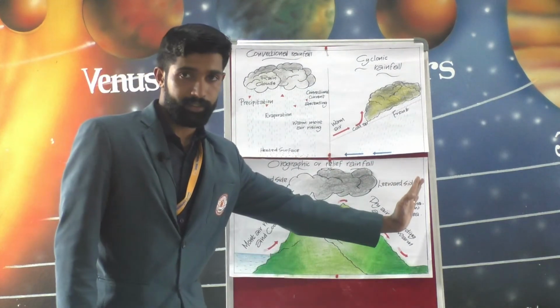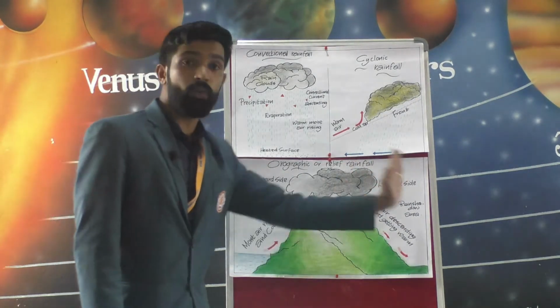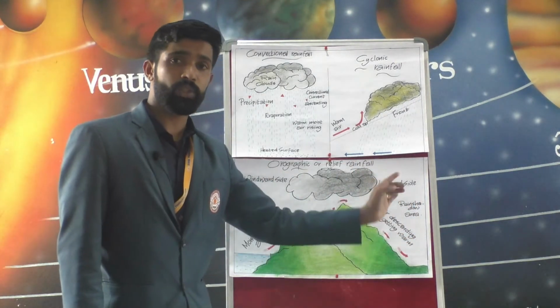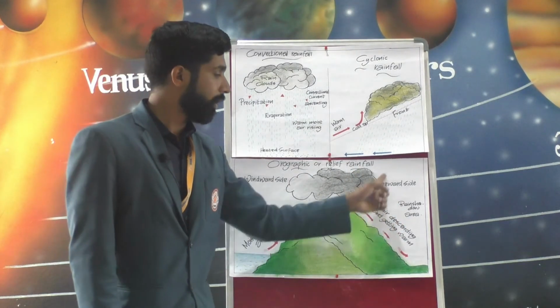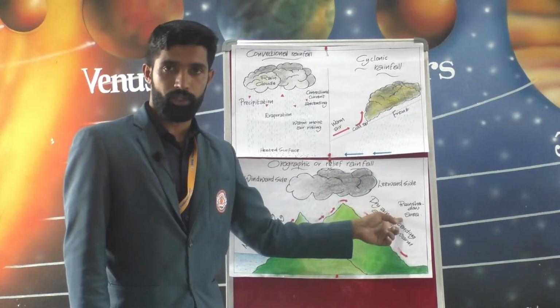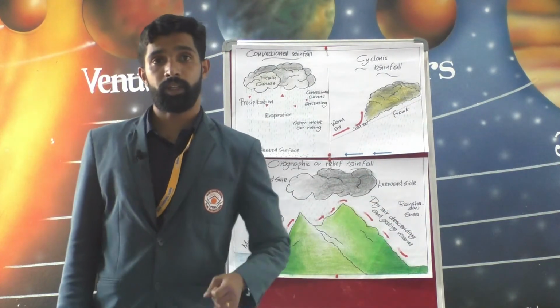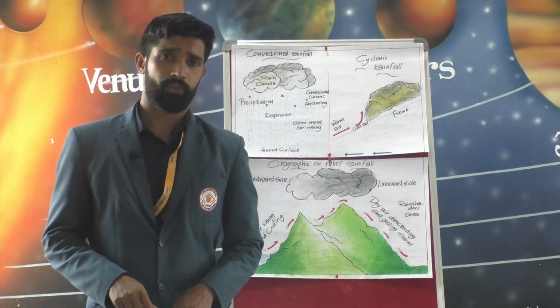The other side of the mountain, or the leeward side, receives very little rainfall, and it is known as what? Rain shadow region. This area is known as rain shadow region. So, the monsoon rainfall in India is an example of relief rainfall.